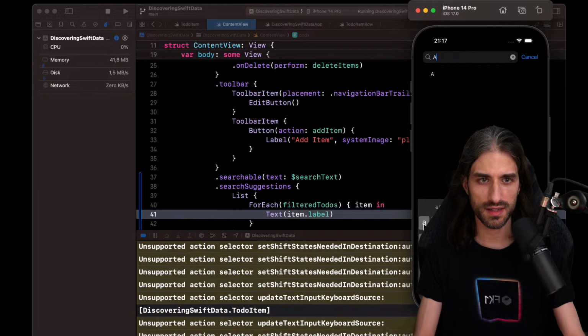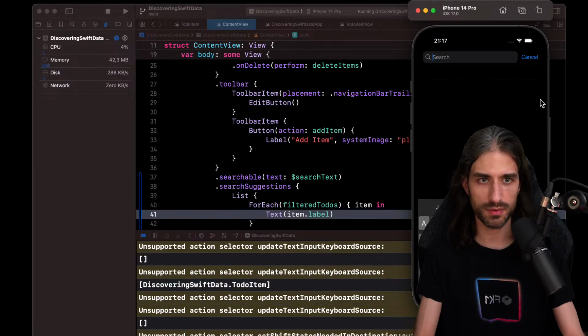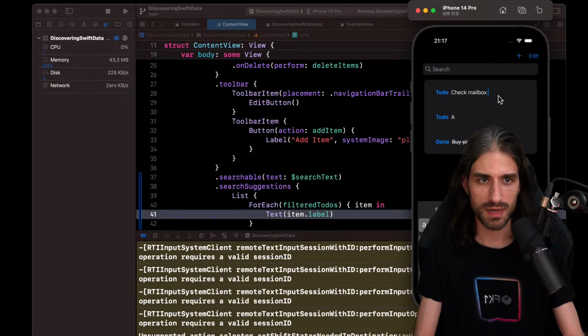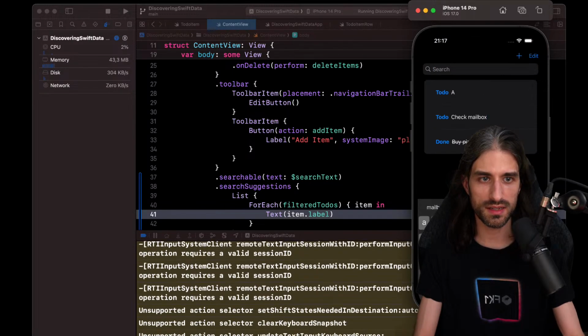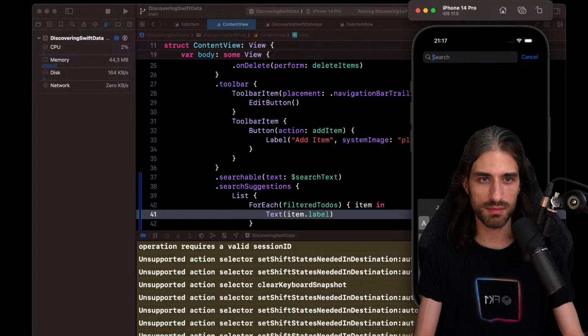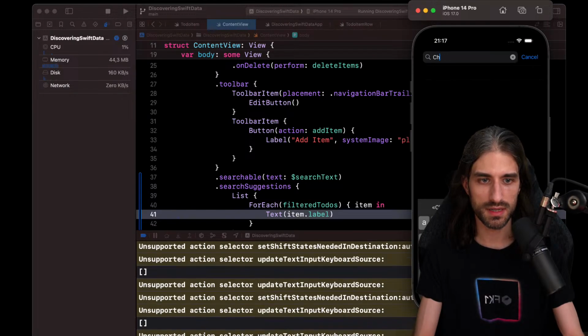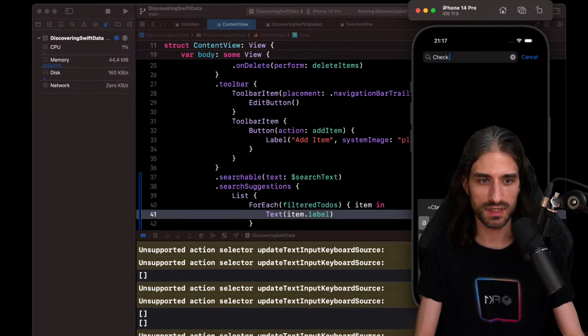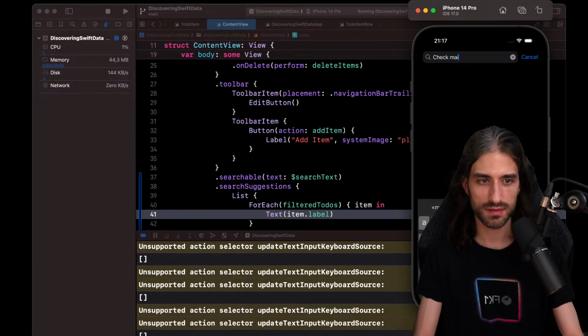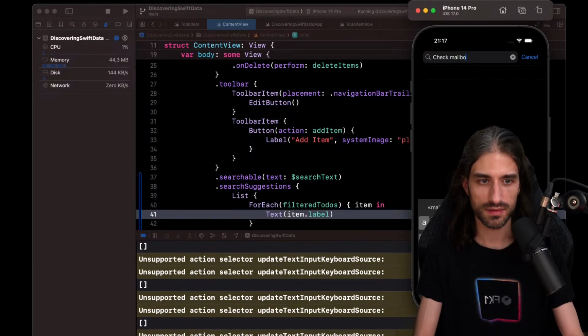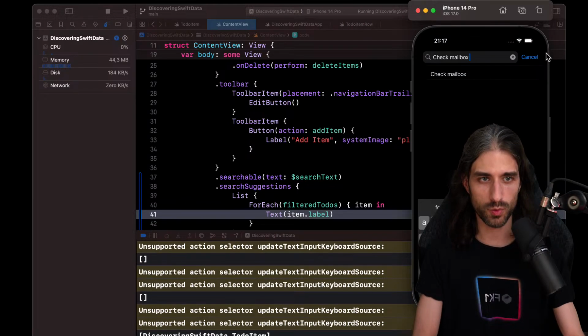But here, if I type A, you can see that A has been found, and the other one, maybe check mailbox. Oh, because there is a trailing white space after check mailbox. That's why. So maybe if I do this, get ready. Okay, so at least it works.